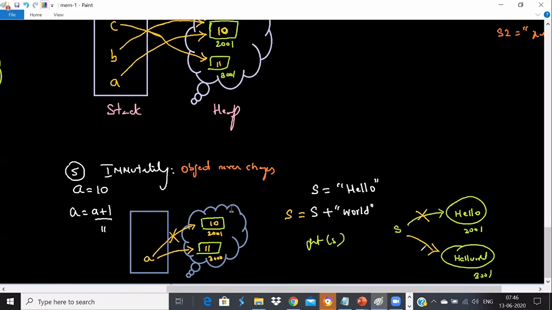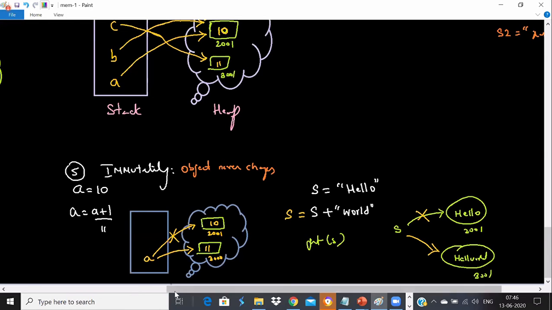Got it? So when I say S plus world, it will be pointing to hello world now. Then the first object is eligible for garbage collector, 100%. Hello will be eligible for garbage collector.